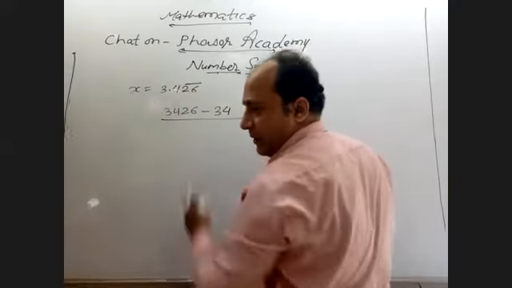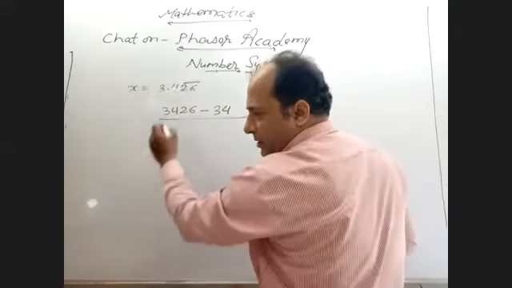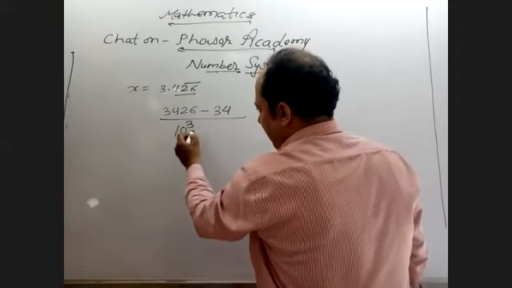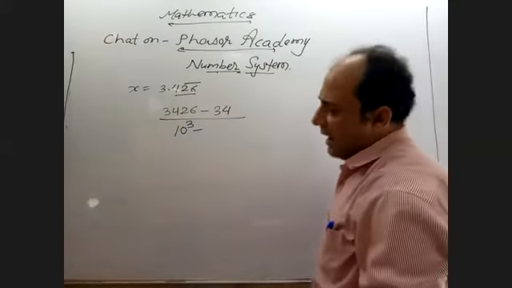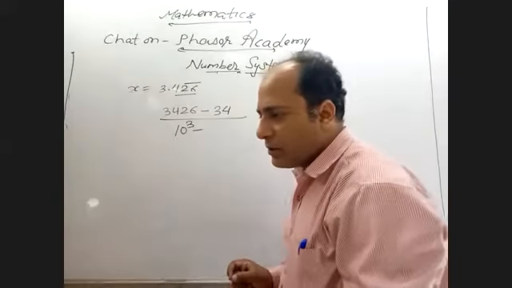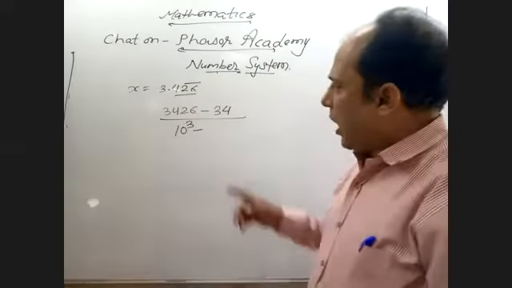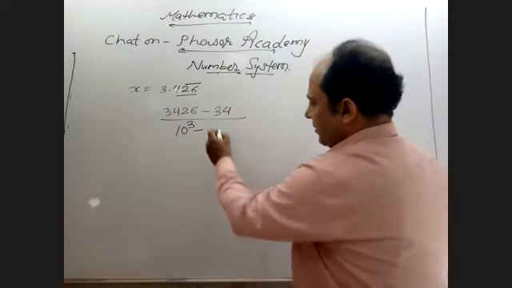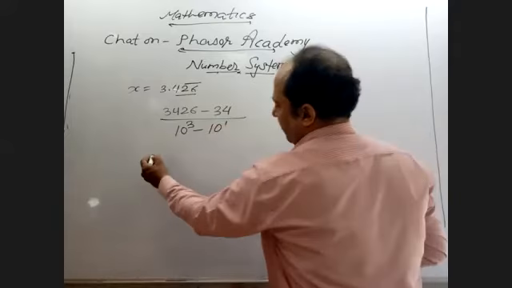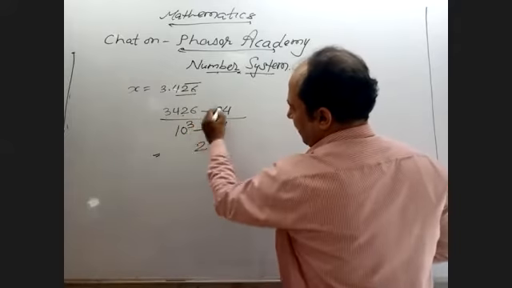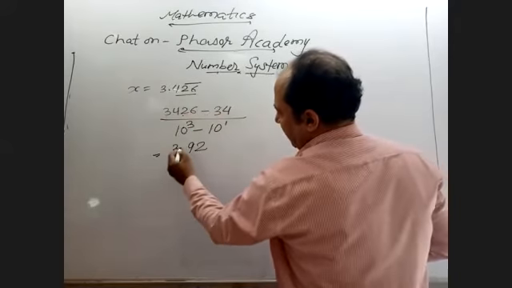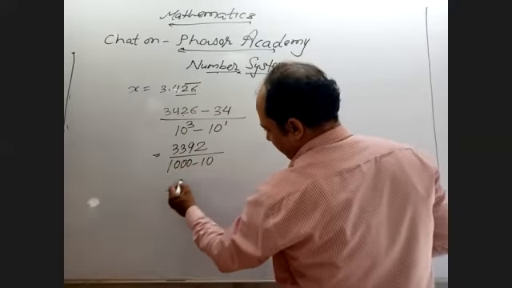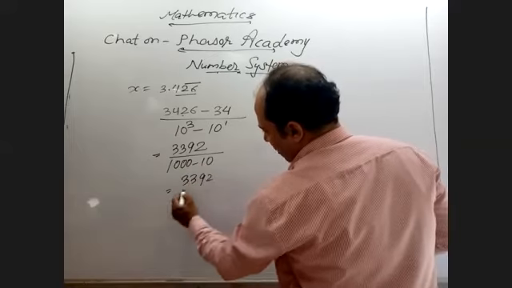So after the decimal, how many numbers are there? 3 numbers. So take 10 raised to the power 3, minus. Now, how many numbers do not have recurring? One number, 10 raised to power 1. Subtract it. 2, 12 minus 3, 9, 3392. 1000 minus 10. 3392 upon 990.